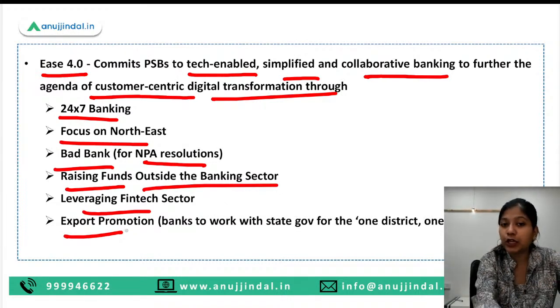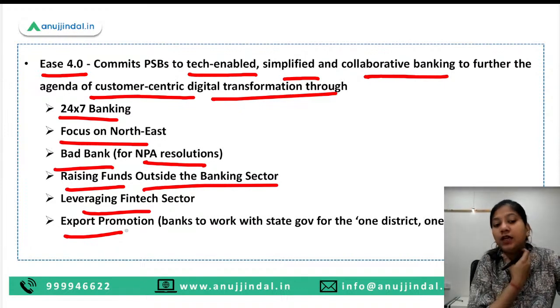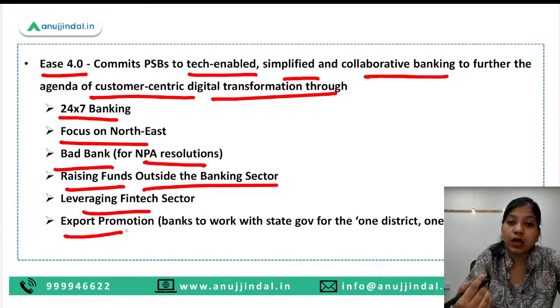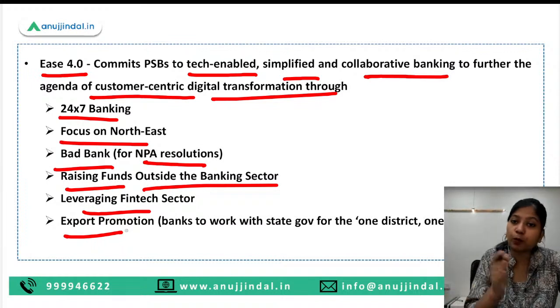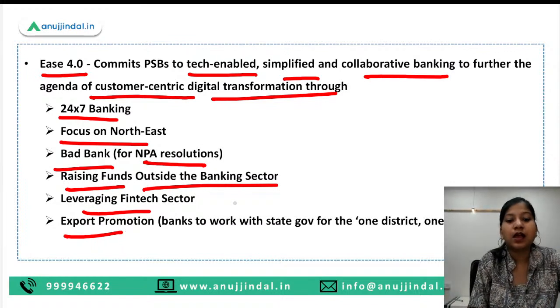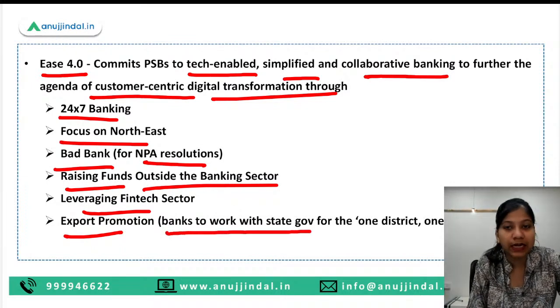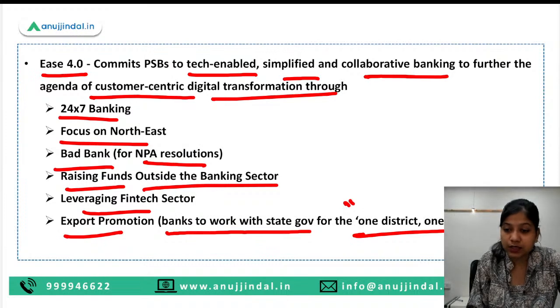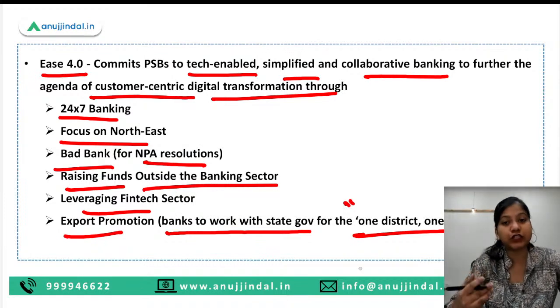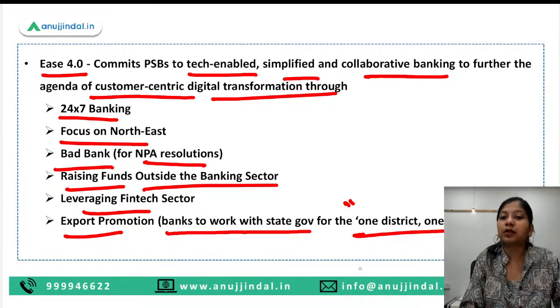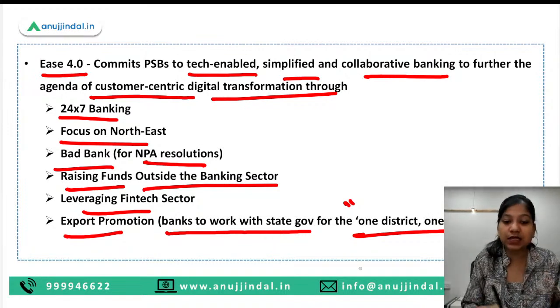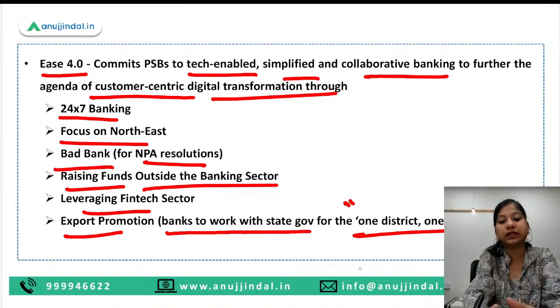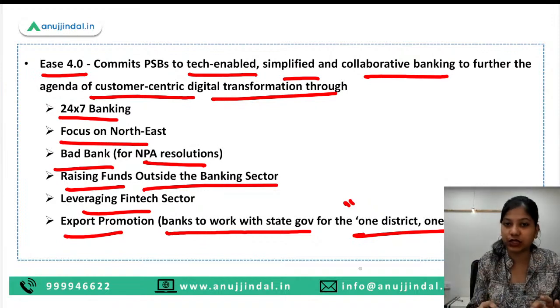In this EASE 4.0 agenda, the government focused on promoting exports through banks. How is that going to be done? Banks are going to work with the state governments for promoting the One District, One Export agenda. So in a particular district, if a farmer needs to get a loan, then the banks will facilitate that loan. This is how the banks are going to be used in this One District, One Export scheme.